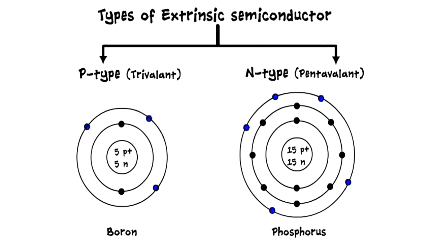Now let's look at the second type of extrinsic semiconductor, the n-type or pentavalent semiconductor. In this, the atomic structure of the n-type or pentavalent semiconductor will have 5 electrons in the outermost shell. As silicon requires only 4 additional electrons to attain stability, in the pentavalent atom we have 1 extra electron as the valence electron. So we get a net negative charge due to this extra electron. Hence its name is n-type semiconductor. Common examples of n-type or pentavalent impurities are phosphorus, arsenic, and antimony.